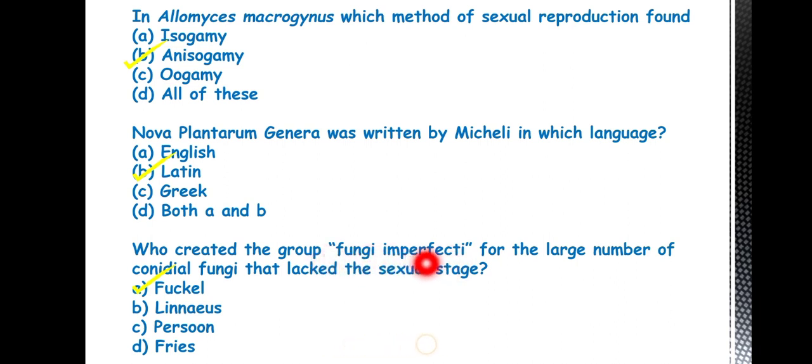It includes conidial fungi, or the fungi that lack the sexual stage, or have only the asexual stage, or the sexual stage is not discovered yet. This group of fungi is also known as dustbin fungi. This was created by the scientist Fuckel.